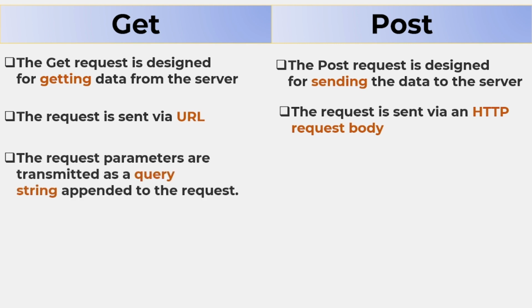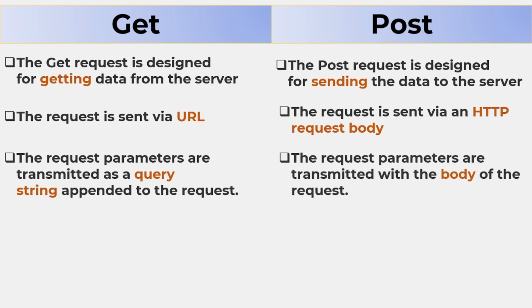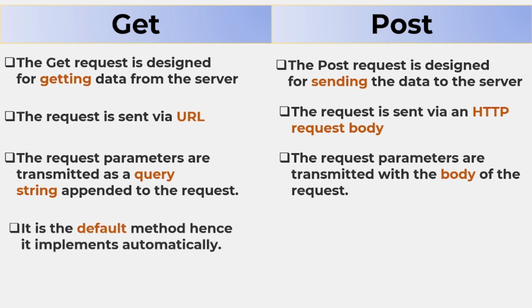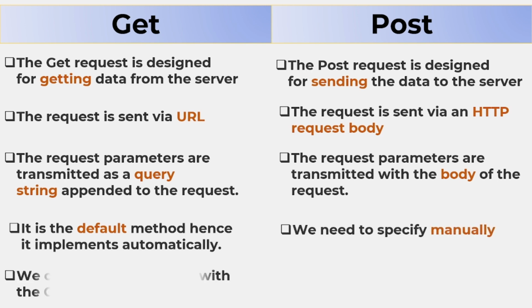body. In GET, request parameters are transmitted as a query string appended to the request, whereas in POST the request parameters are transmitted with the body of the request. GET is the default method, hence it is applied automatically, whereas for POST we need to specify it manually.